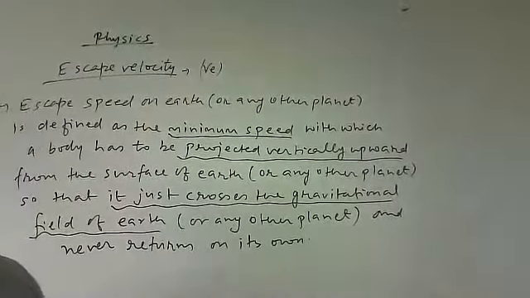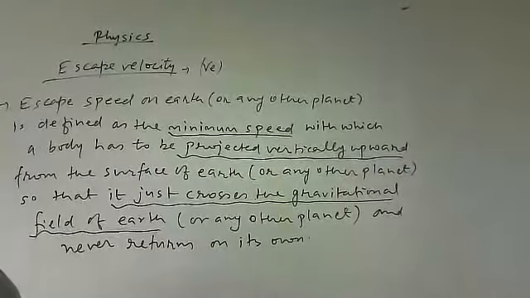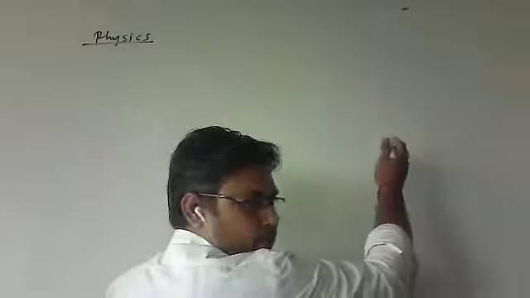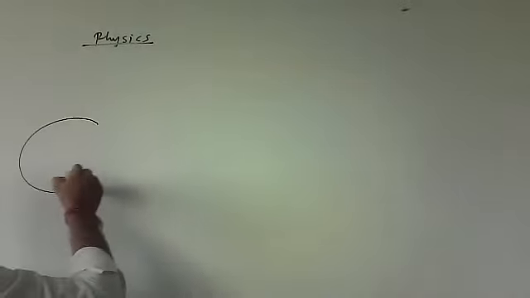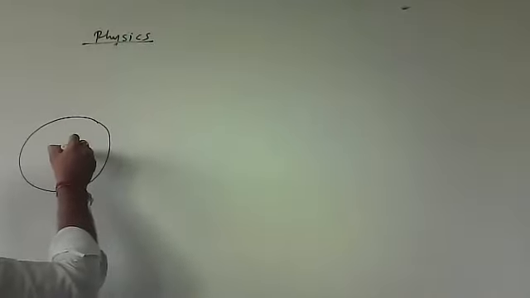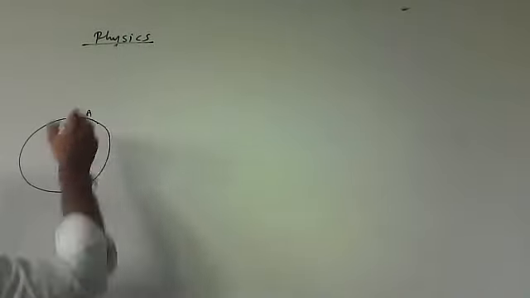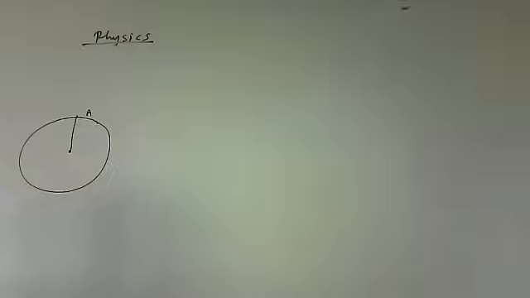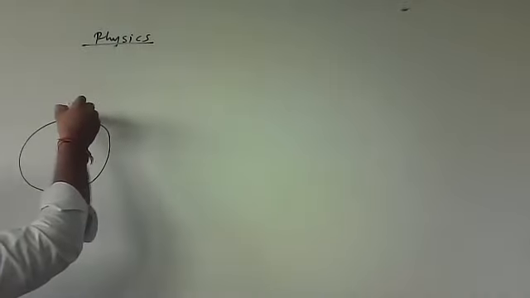Next point, we need to calculate the expression of escape velocity. How will you develop it? See it. This is the Earth, the center point of Earth is O, and this is a point A on the surface of Earth. I am projecting an object from the surface of Earth.